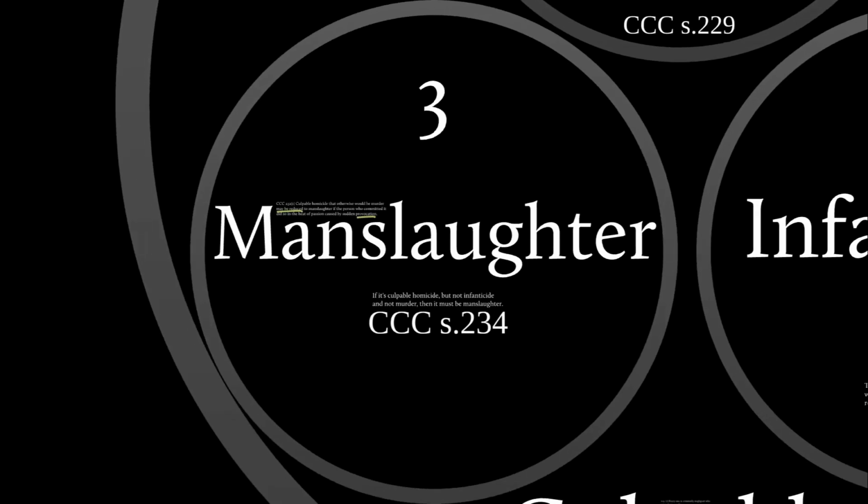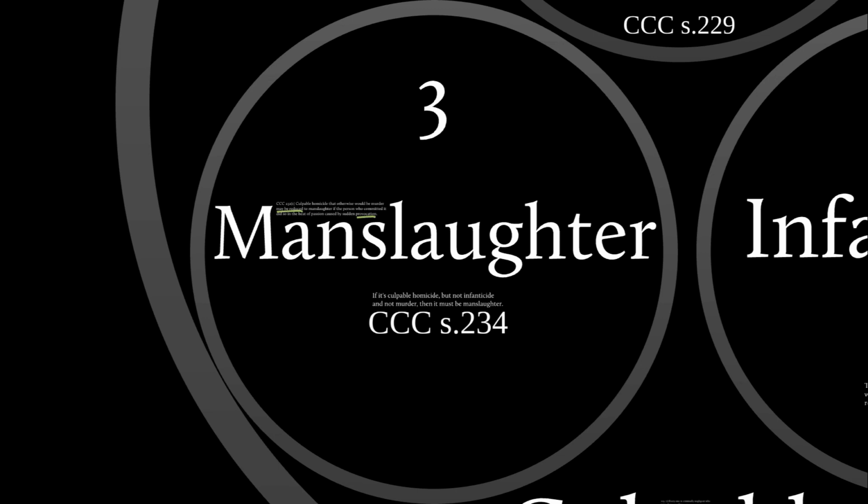And finally, manslaughter. Everyone wonders, what's manslaughter? Well, the only way you can know whether it's manslaughter or not is to first figure out, one, is it homicide? Did you cause the death of a human being? Two, is it culpable homicide? Did you cause that person's death by means of an unlawful act or by means of criminal negligence? Then it's culpable. If it's culpable homicide, was it infanticide? No? Okay.